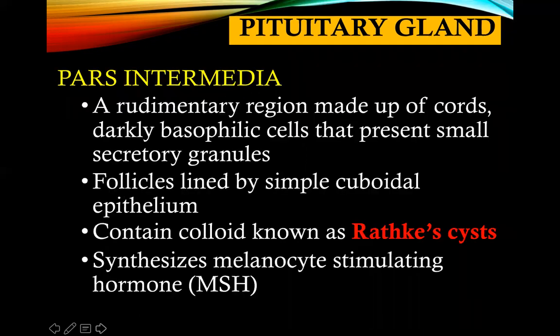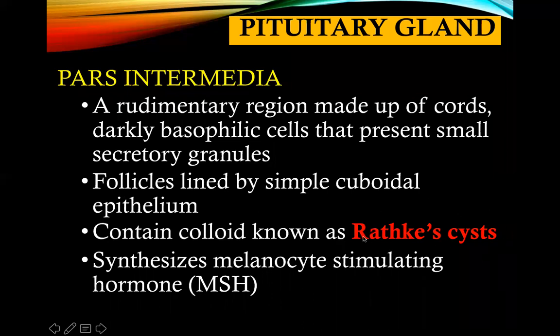Next part of the anterior pituitary is the pars intermedia. Now, this is a rudimentary region that is made up of cords of darkly basophilic cells that present small secretory granules. The pars intermedia follicles are actually lined by a simple cuboidal epithelium, and they contain colloid known as your Rathke's cyst.